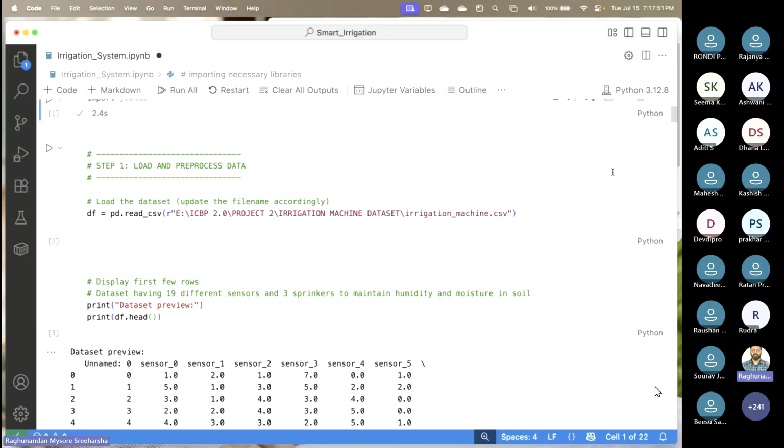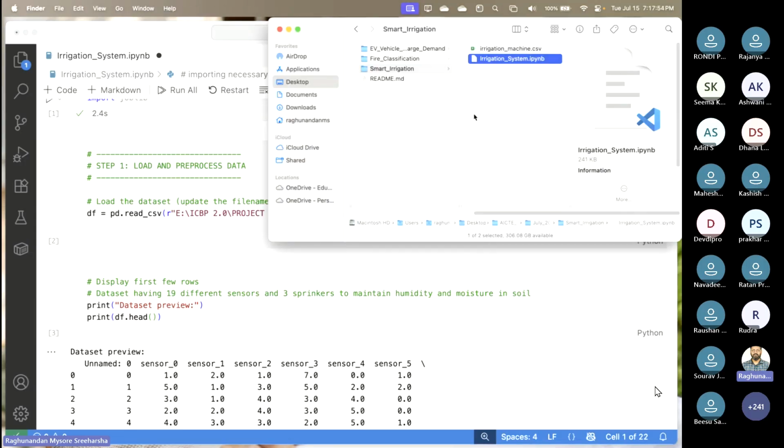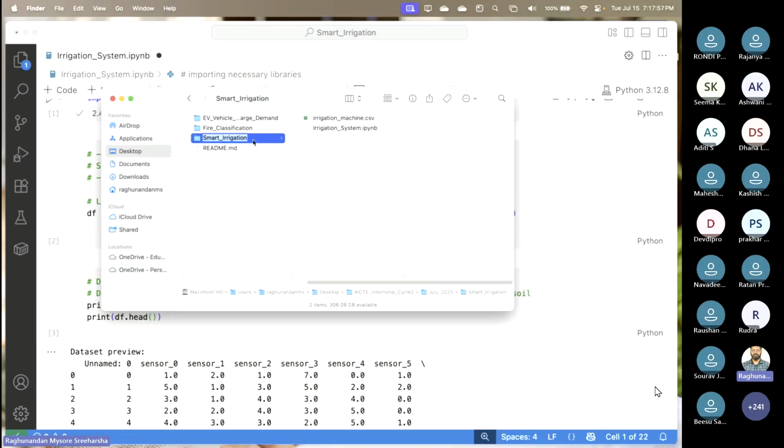Now, looking into my data set, where is my data set? My data set is in the same folder as the IPYNB file. Can you all see this? It is called irrigation machine.csv. Since I have put it in the same folder as my source code, I do not need to give the path name. Right-clicking, copying the path name, giving all that is not necessary.